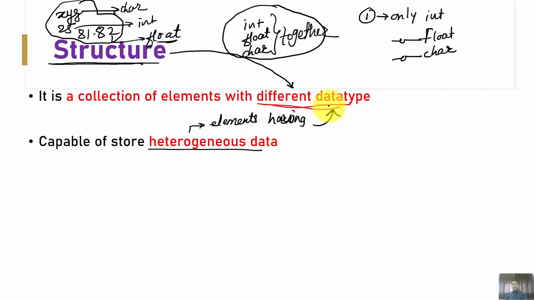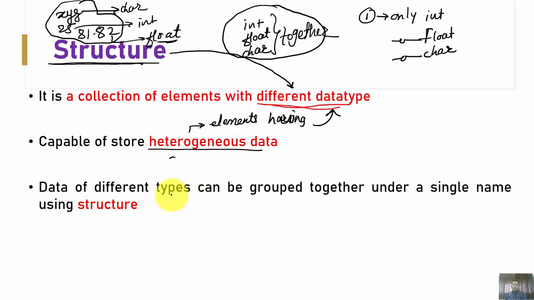But in a structure, the elements possess different data types. Data of different types can be grouped together under a single name using a structure.